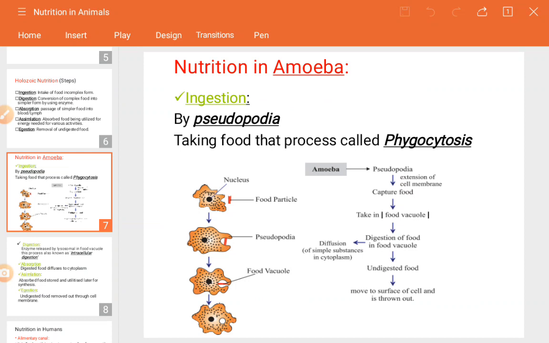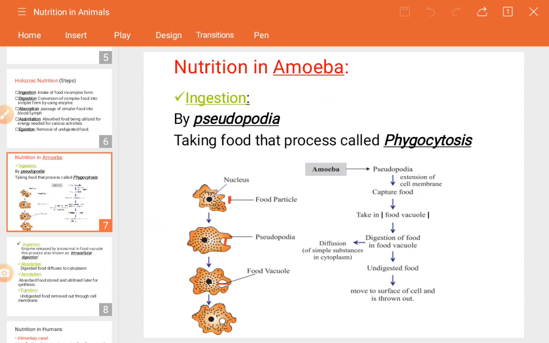Those organelles have different functions, which you will learn in your next class. But for your information, just to understand what is meant by the vacuole and the nucleus: the nucleus plays a major role in controlling the whole cell activity, and the vacuole has the capacity to store the food which they take from the outside.